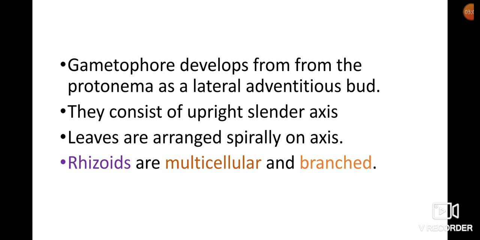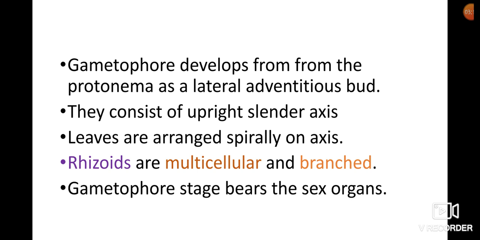It contains rhizoids, which are multicellular and branched structures. The gametophore stage bears the sexual organs.